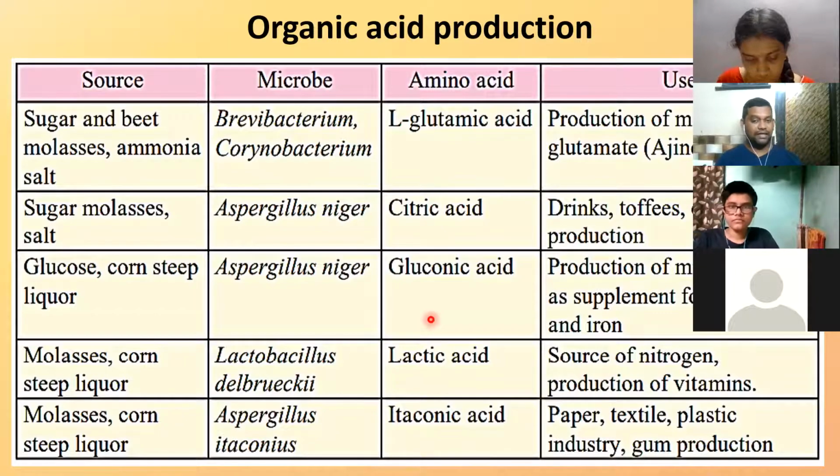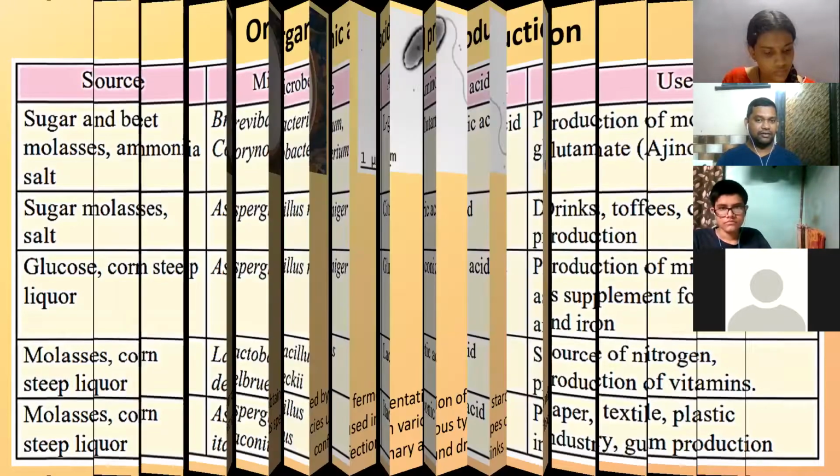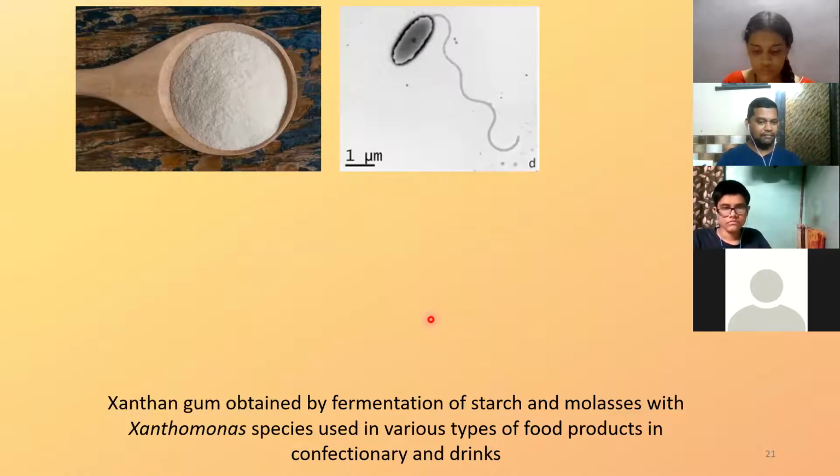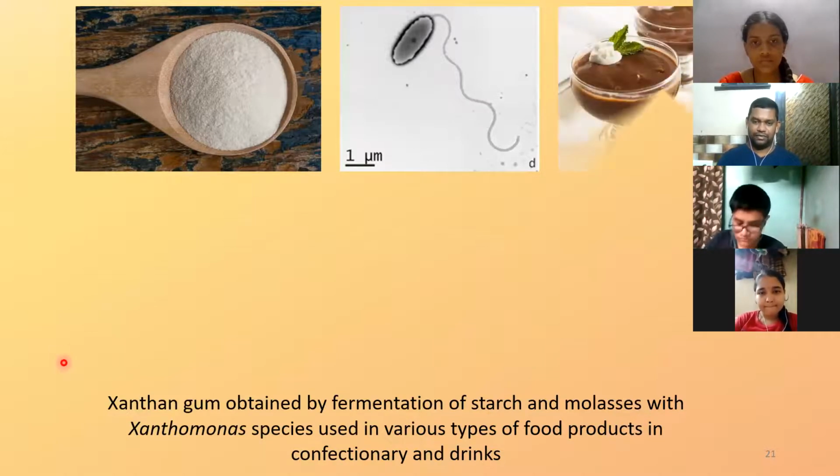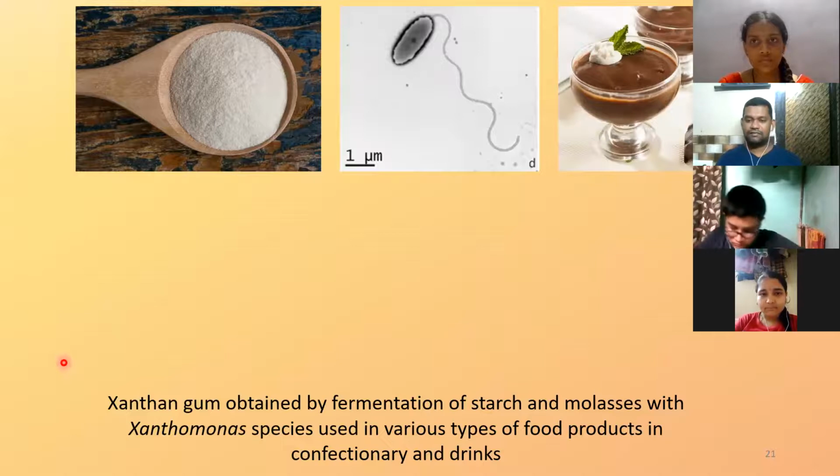So that means there are many industries like this producing economically important products for which microorganisms are useful. There is something called xanthan gum, which is produced by fermenting starch and molasses with Xanthomonas species. Now, Xanthomonas is a bacteria. So they are useful in various types of food products, in confectionery and drinks.